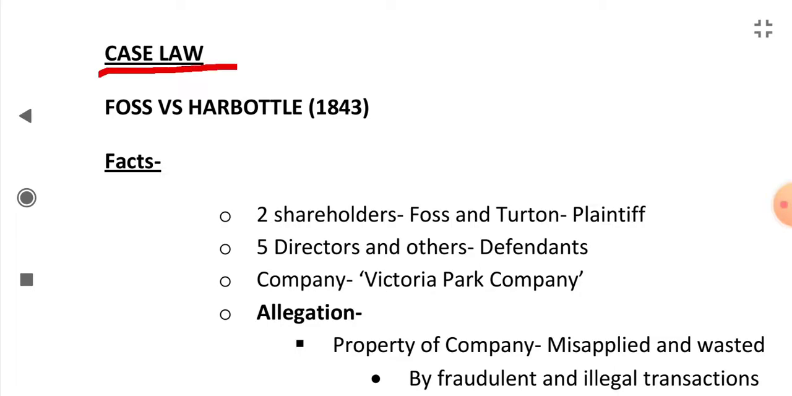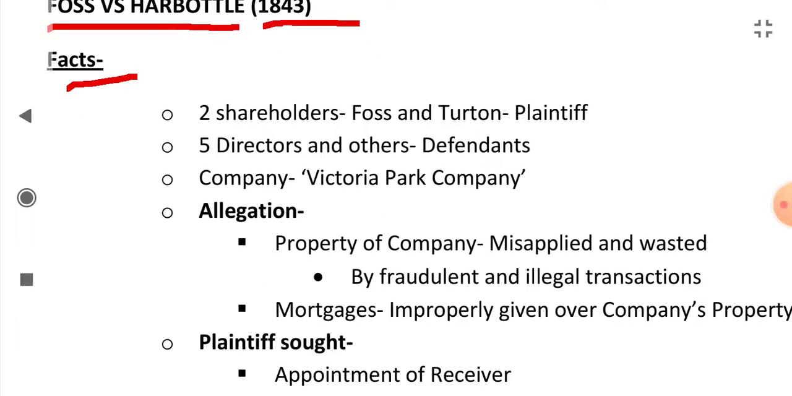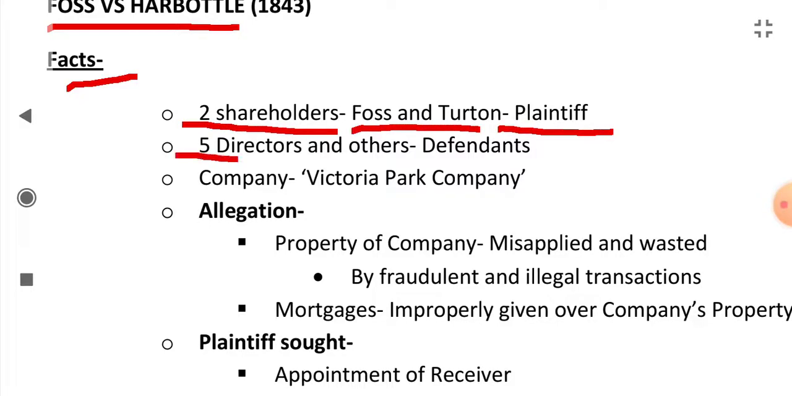What is this case law, Foss versus Harbottle 1843? What are the facts of the case? The facts are, there were two shareholders, Foss and Turton. They were the plaintiffs. They took legal action against five directors and others. These five directors and others were the defendants, and the company was Victoria Park Company.